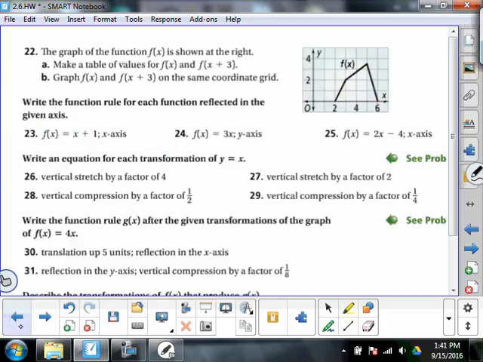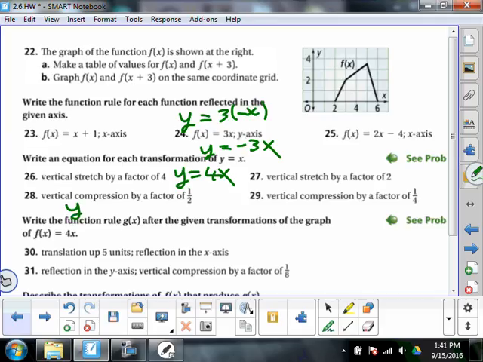All right. We're running out of time. 24, reflecting across the y-axis, we would have y equals 3 times negative x, which is y equals negative 3x. 26, stretched by a factor of 4, would be y equals 4x. 28, compression, we'd have y equals 1/2 x. Be careful where you put your x if you make slanted fractions.